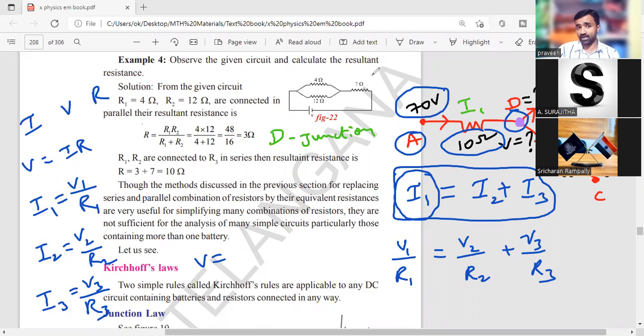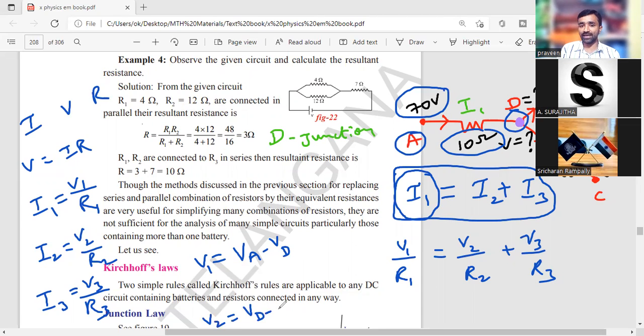Unable to answer? Current direction is always given from high potential to low potential. So in the branch AD, I have current direction from A to D. So high potential is expected at A and low potential is expected at D. Here V equals high potential minus low potential. So the potential difference V1 will be taken as VA minus VB, high potential to low potential.